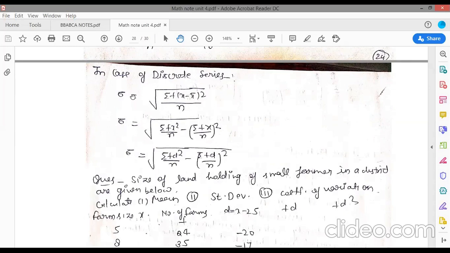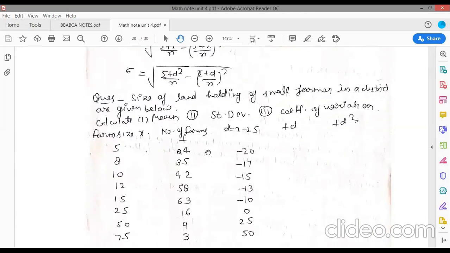So for a discrete series, if frequency is given, your formula will change. One formula will be summation f (x minus x bar) whole square upon n, and another formula will be sigma is equal to square root of summation fx square upon n minus (summation fx upon n) whole square, and the third one, sigma is equal to square root of summation f d square upon n minus (summation f d upon n) whole square. मीन्स आपका फ्रीक्वेंसी से सब में मल्टीप्लाई हो जाएगा और सेम सब कुछ वैसे ही रहेगा.